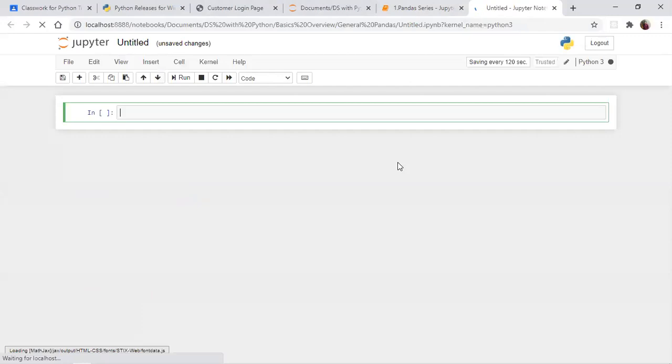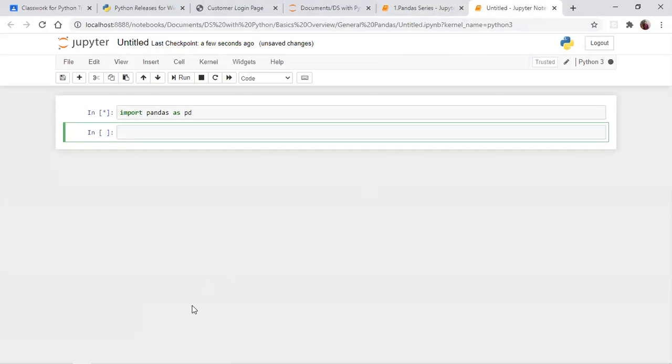So we import NumPy as np. For pandas, we go import pandas as pd, and then pandas dot series. Like numpy dot array, you need to give pandas dot series.